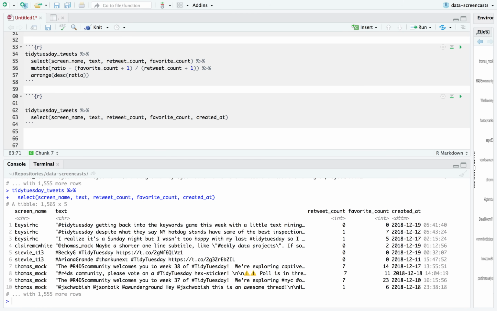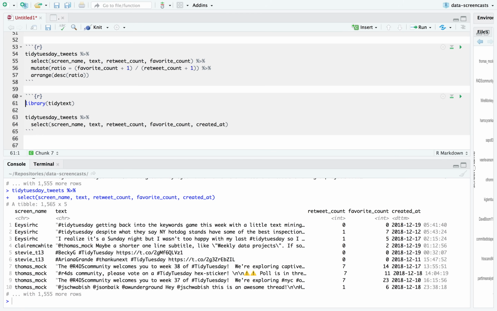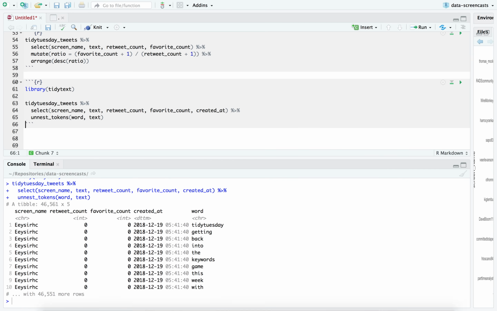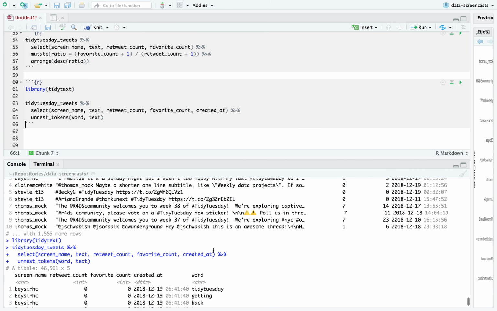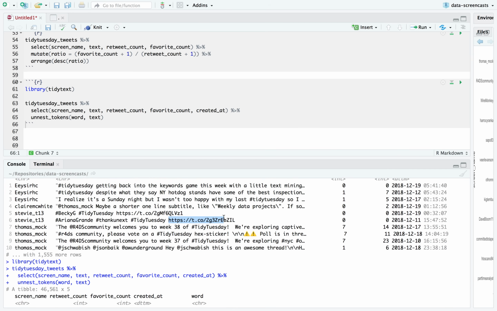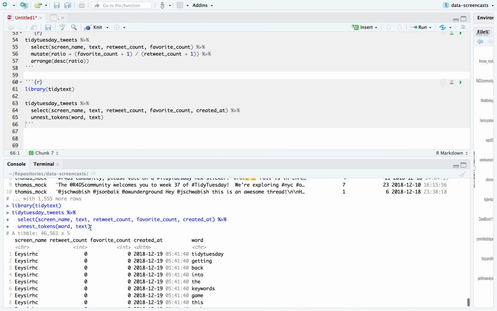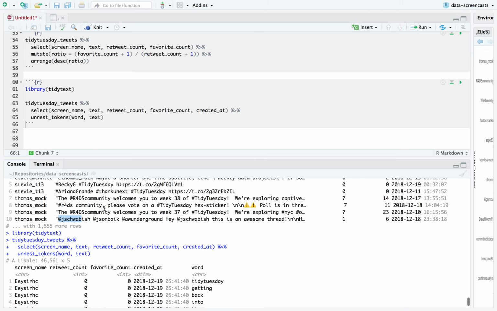Not right now. Okay. So what I'm going to do is bring in the tidytext package from that Julia Silge maintains, that the two of us had created. And I'm going to use unnest_tokens on our text column to divide it down into words. Now, one of the challenges of tweets is that the way they're broken up is not quite the same as natural language. You often want to include the ats and the hashtags.